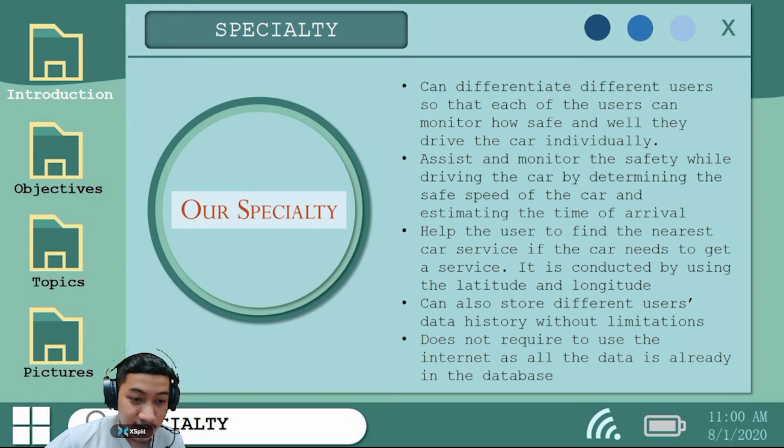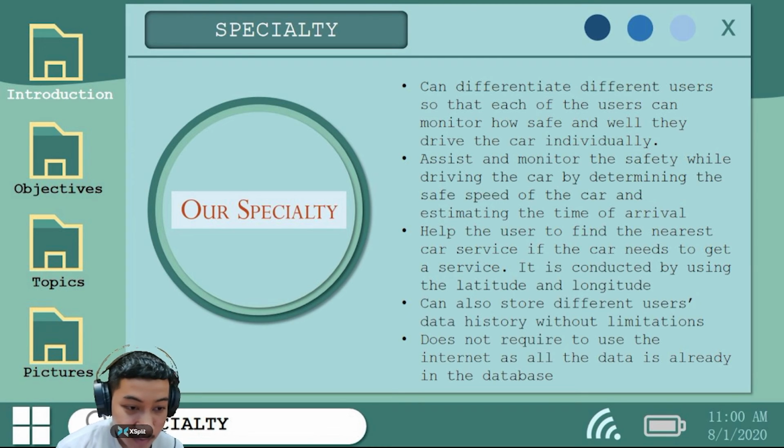Other than that, this program can help to assist and monitor the safety while driving the car by determining the safe speed of the car, and by using the speed and the distance, it can estimate the time of arrival, which is the ETA.